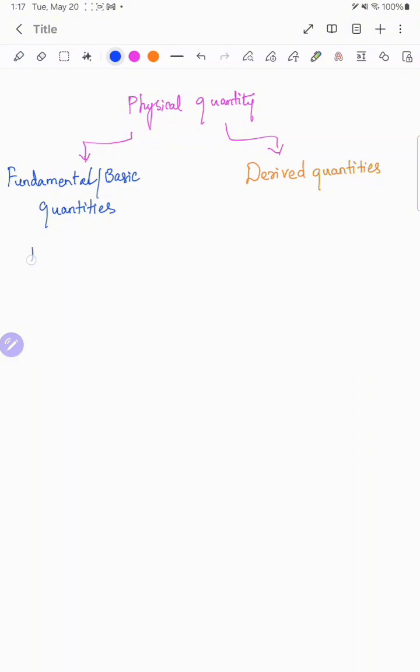The definition for fundamental quantities is the basic thing. These are independent physical measurements. That means they don't depend on any other quantities to measure or define them.